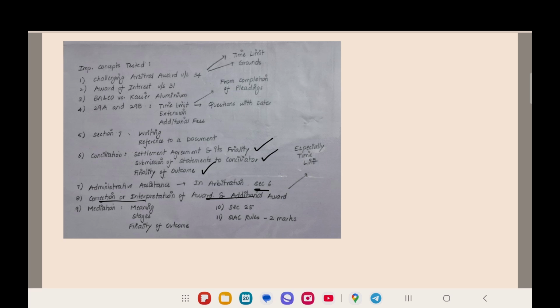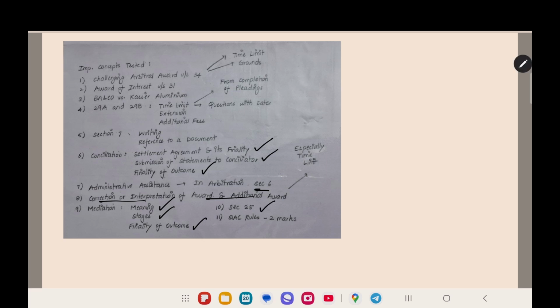And then mediation. Mediation is a topic in chapter 1, introduction, that I have not covered in a video. In that mediation topic, they asked questions on the meaning of mediation, the stages of mediation, and the characteristics of the stages: what is the meaning of the opening stage, what will happen in the opening stage, and what will happen in the closing stage. And then the finality of outcome, whether the outcome from mediation is final or not, that they were also testing.